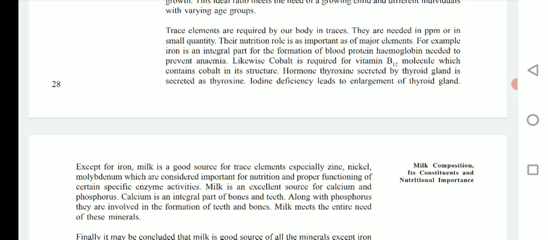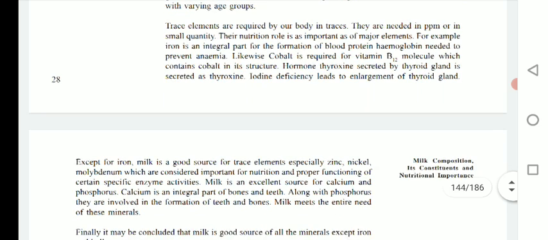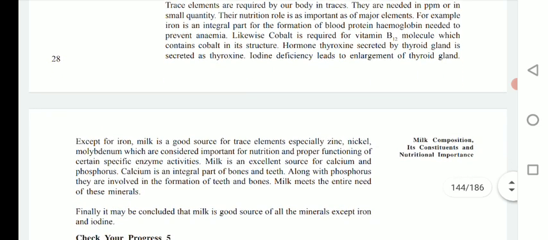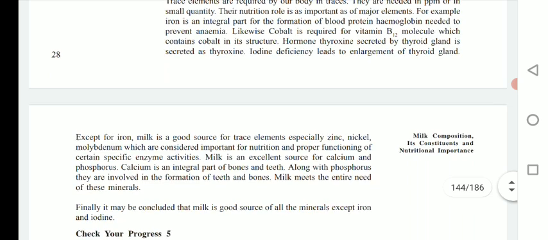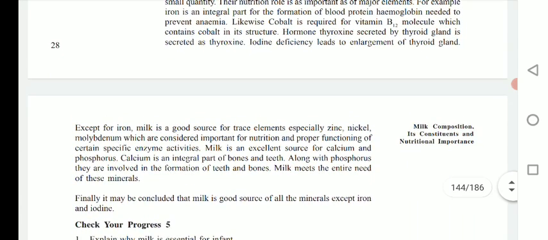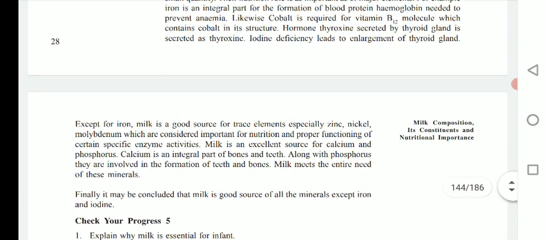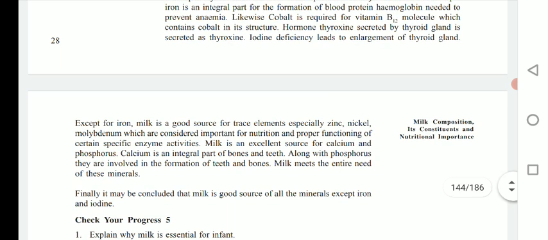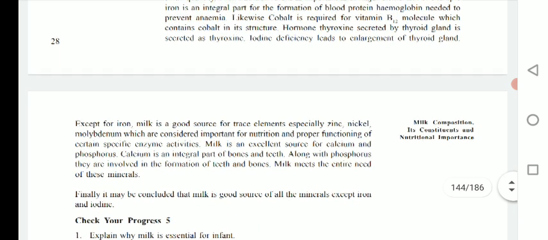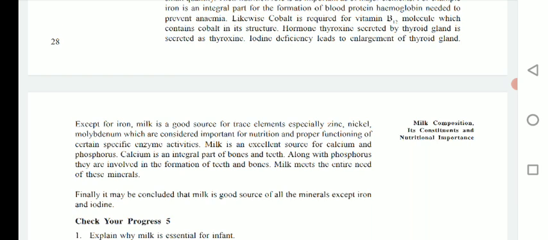For example, iron is an integral part of the formation of the blood protein hemoglobin, which is needed to prevent anemia. We know that the oxygen carrying capacity of blood depends upon hemoglobin, and for its normal functioning, iron is essential. Likewise, cobalt is required for the vitamin B12 molecule, which contains cobalt in its structure. Then the hormone thyroxine is secreted by the thyroid gland, and iodine deficiency leads to enlargement of the thyroid gland.